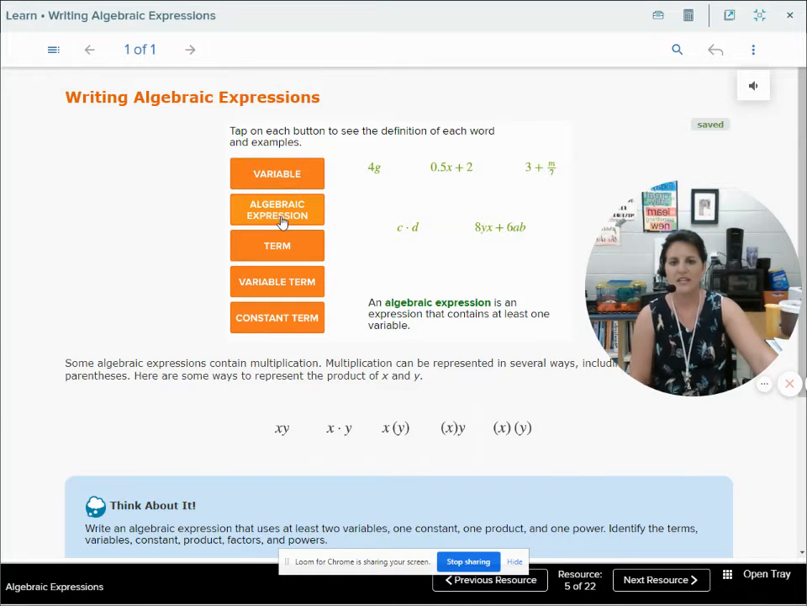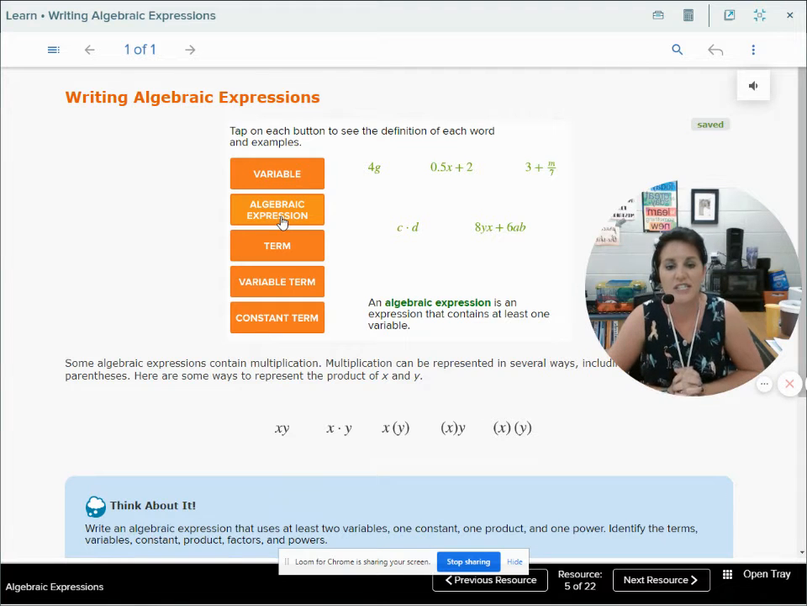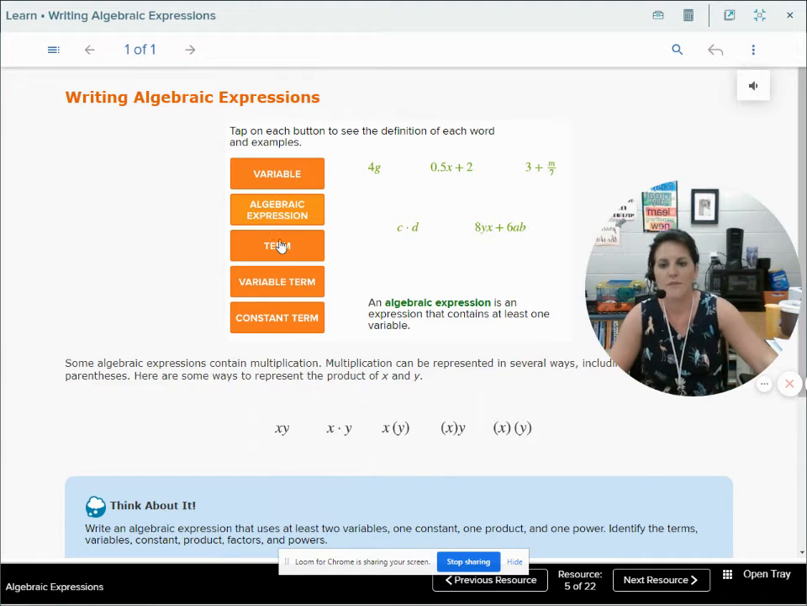So an algebraic expression is all of it put together. An algebraic expression is an expression that contains at least one variable. If it didn't have the variable in it, then it wouldn't be an algebraic expression. It would be a numeric expression. So we've got algebraic, has to contain at least one letter or one variable.